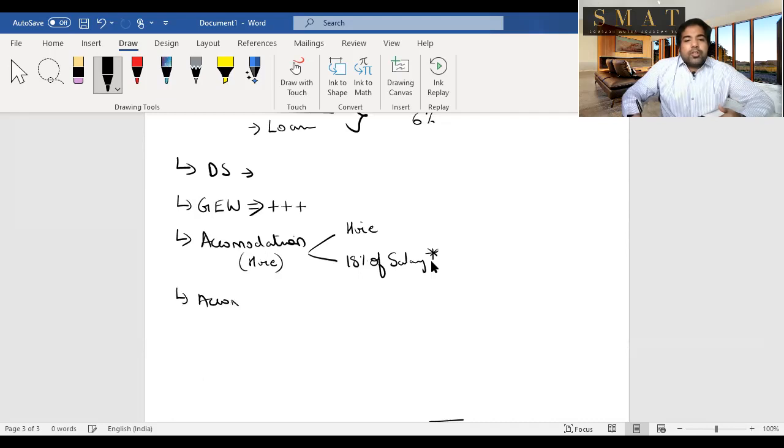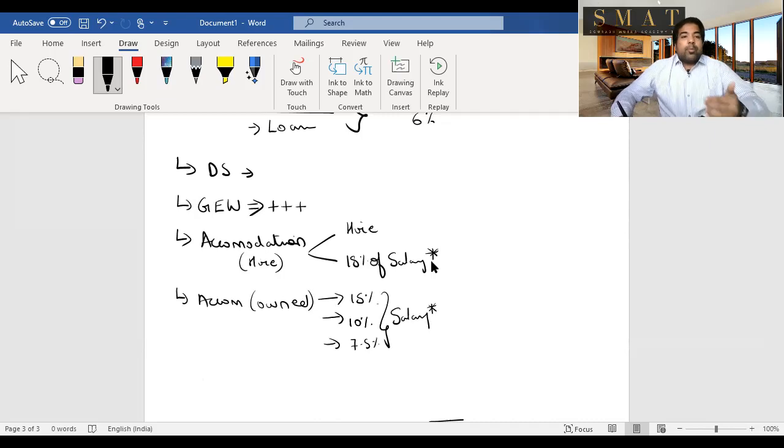But in case the accommodation is owned by your master, he does not hire it, it is owned by him, then it will either be 15% of salary or 10% of salary or 7.5% of salary. Again, the salary is something that we'll discuss again, depending on population. So if the population is a large city like Mumbai, Bangalore, Calcutta, etc., more than 25 lakhs, then it will be 15%. If it's between 10 and 25 lakhs, then it will be 10%. If it's up to 10 lakhs, then it will be 7.5% of salary.